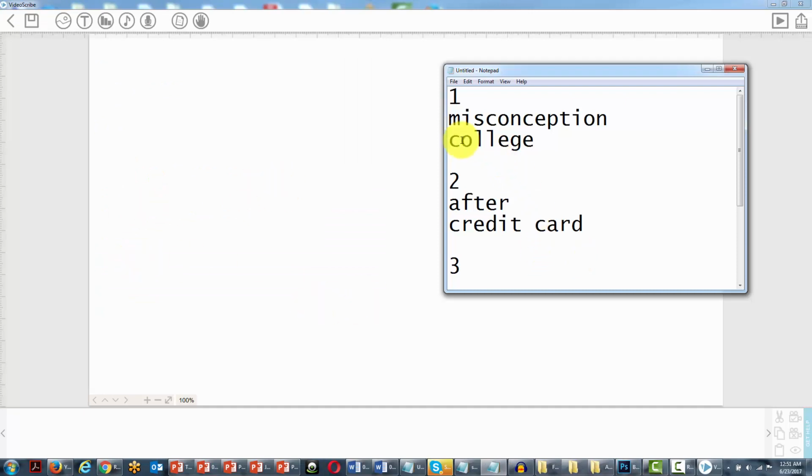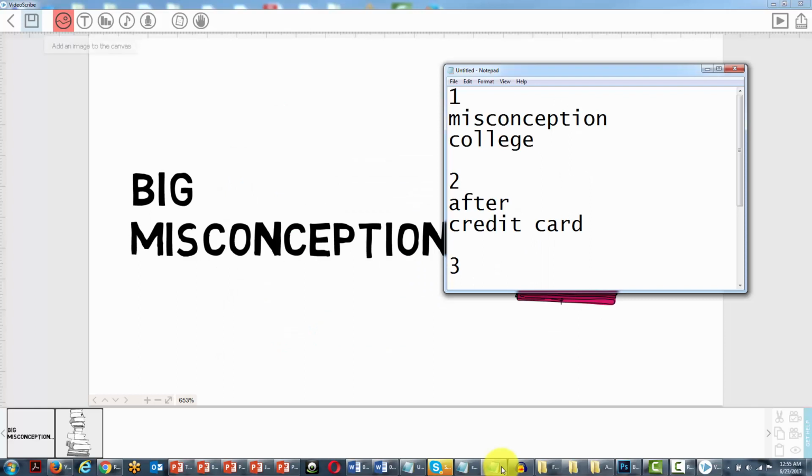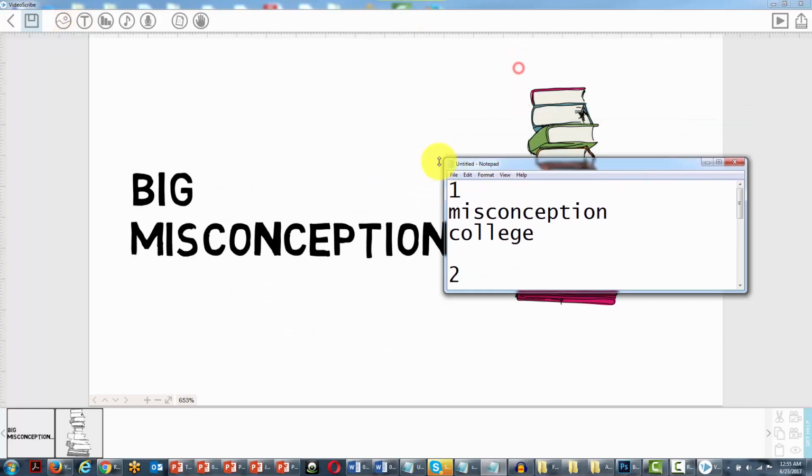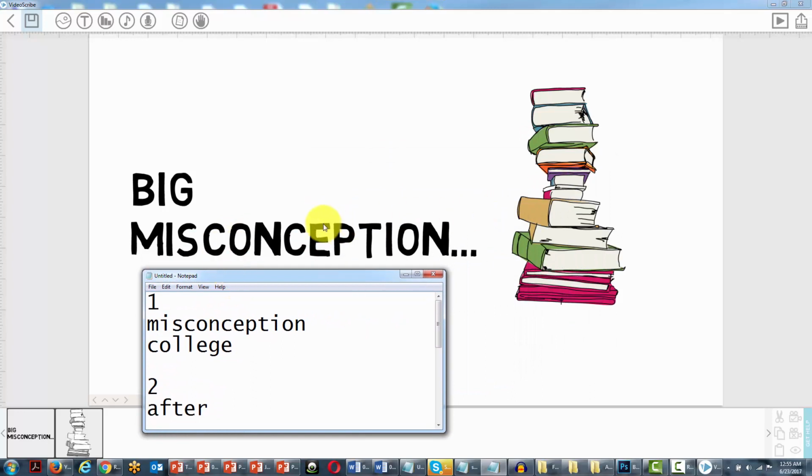And we're now going to use this keyword list in order to draw assets to the timeline. So we'd start with misconception in college. So now we've designed our first scene. As you can see, misconception in college with words and then this image. And we're going to go through the same list of keywords throughout the entire audio, and we're going to design our scenes.